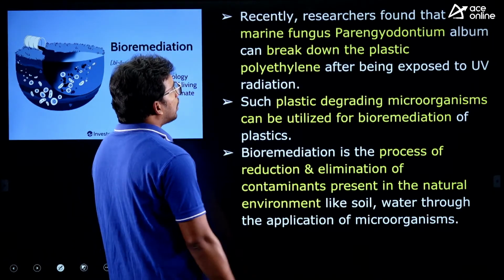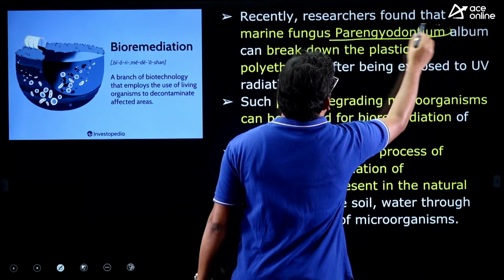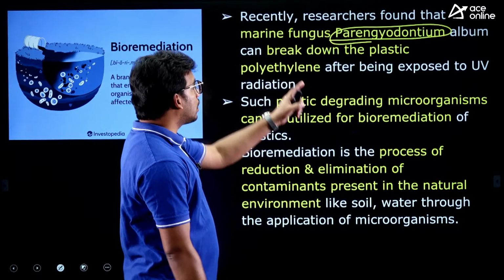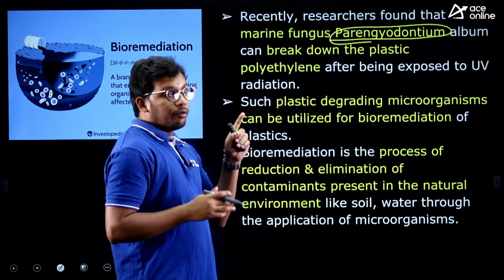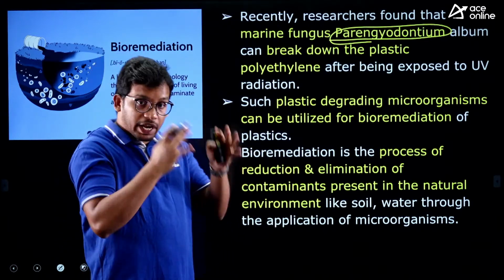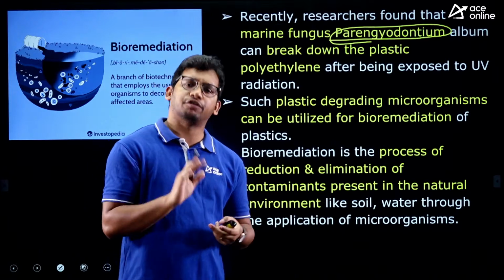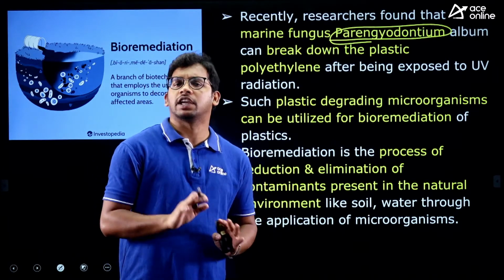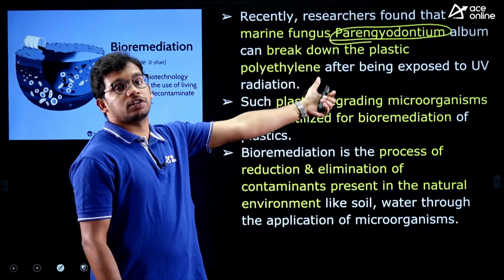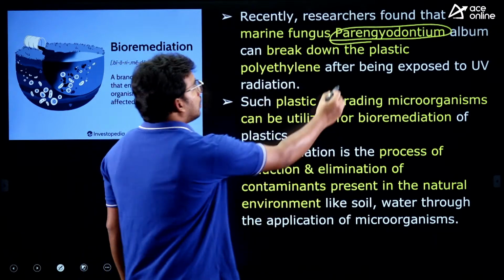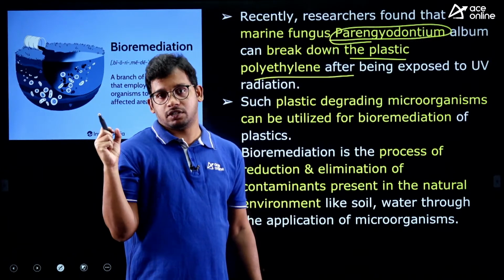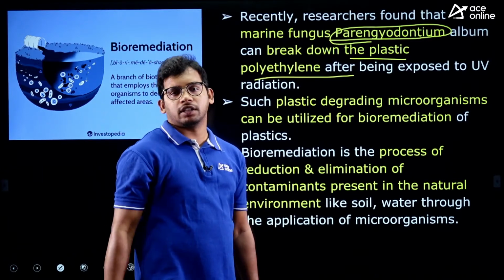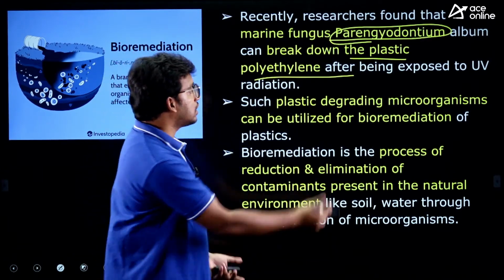First one, about the marine fungus called Parengyodontium. This is a marine fungus which can eat plastic. It can break down the plastic. Usually we need a lot of technology to break down plastic and recycle it. But this fungus seems to have the capacity to break it down. So it can capture the plastic waste, and then we can take this and easily recycle. So that is the issue.